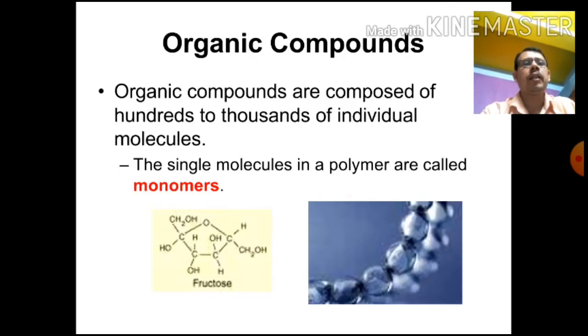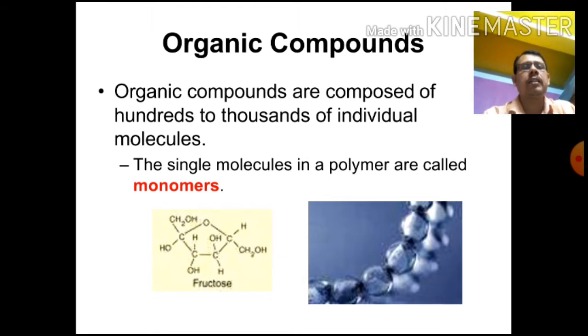Organic compounds are composed of hundreds to thousands of individual molecules, and the single molecule in the polymer is called the monomer. That means a single molecule of a polymer is called the monomer.